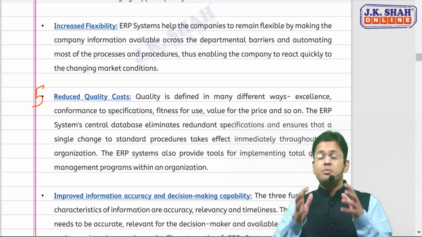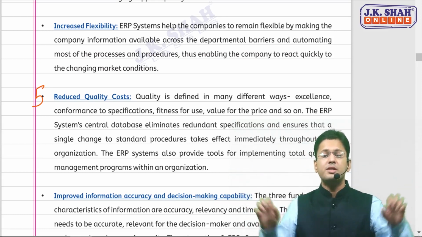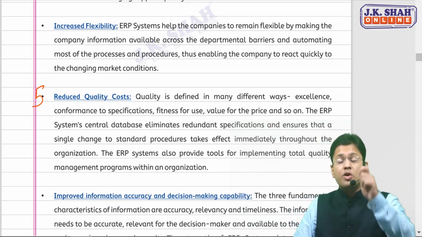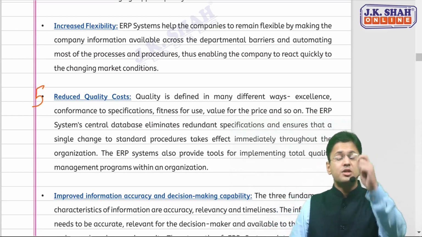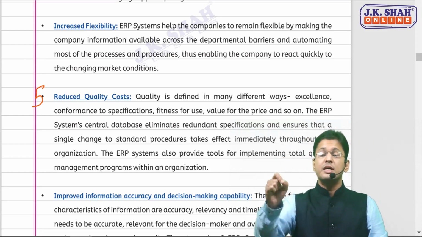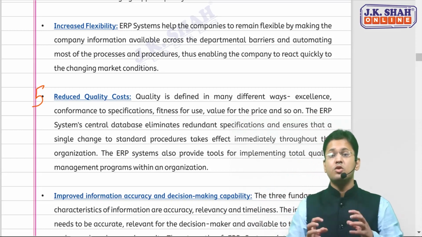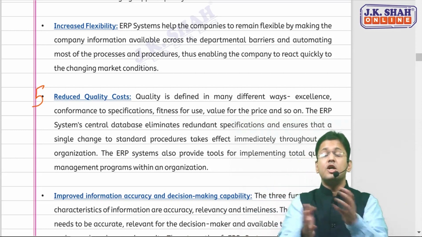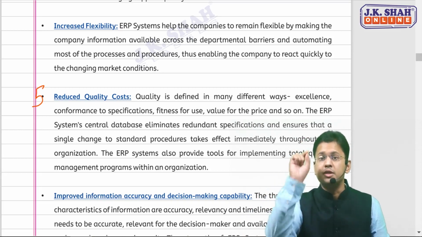There are standard procedures that whenever you make a change at a particular place, it will apply to all the places. So the work has become more excellent. Everyone is conforming to certain specifications. The data is fit for use. The data is valuable. And this reduces the quality cost that otherwise would have been incurred to remove all these redundant specifications.